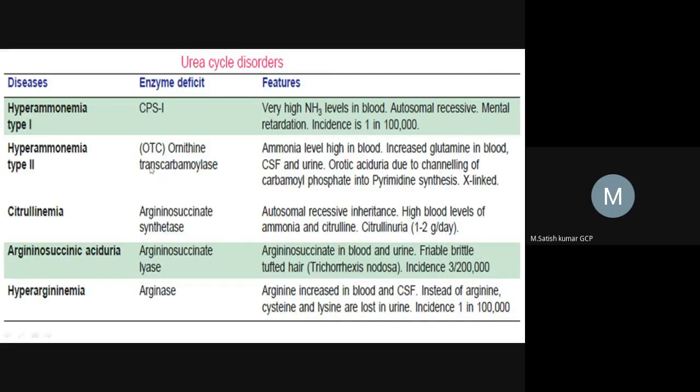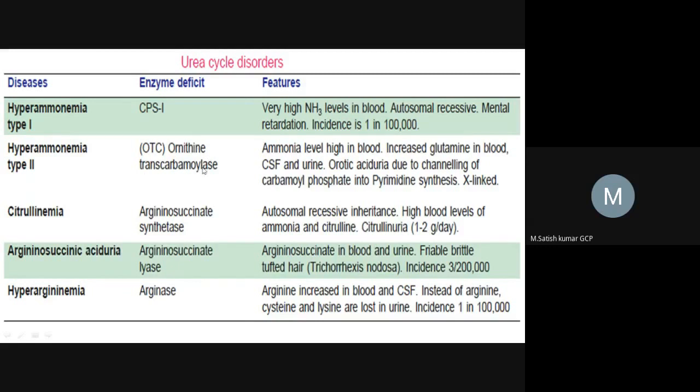Why? Because glutamine is a very important, essential amino acid in our body. Due to deficiency of this enzyme, glutamine levels also increase in the cerebrospinal fluid. Write down: CSF, cerebrospinal fluid, blood, and urine.